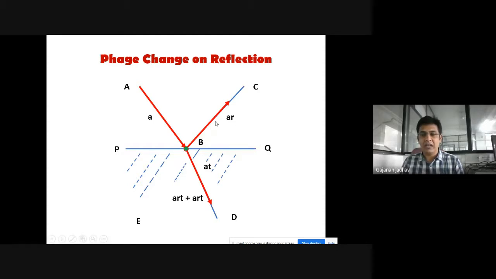Just try to understand. The incident ray has amplitude A, and the reflected ray I have written as A into R. What is the amplitude of the reflected ray BC? That is A into R, because I have introduced the coefficient of reflection. Now, if T is the coefficient of transmission, you just try to understand what the coefficient of reflection is and what the coefficient of transmission is.